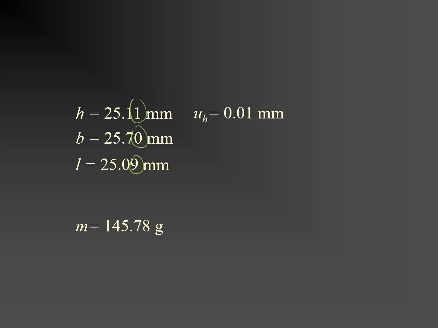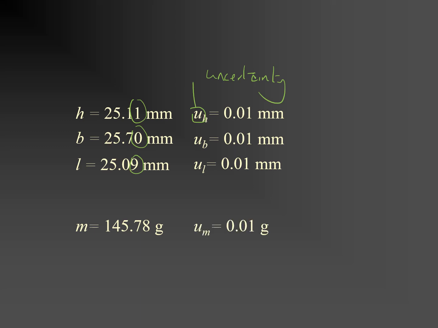So H, I'm going to use U to represent uncertainty. So uncertainty in H is 0.01 millimeters, in B likewise, and in L likewise. The mass can also be measured to 100th of the unit, and the unit here is the gram. So the uncertainty in the mass is 0.01 grams.